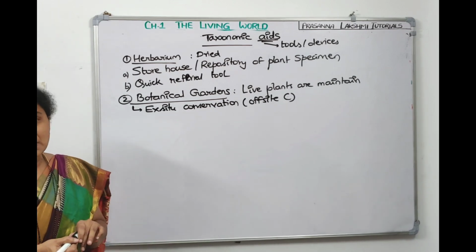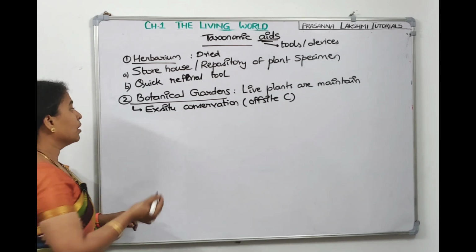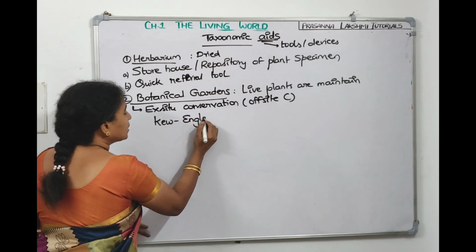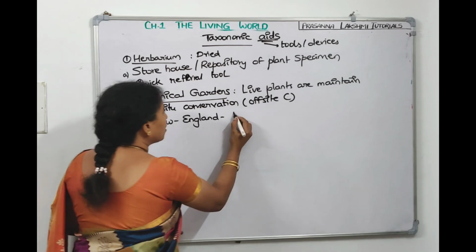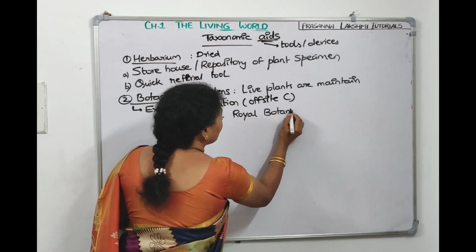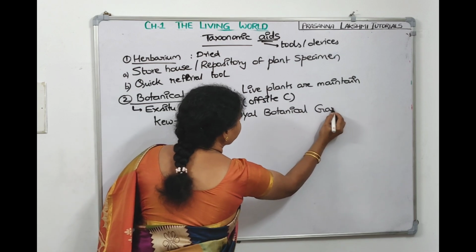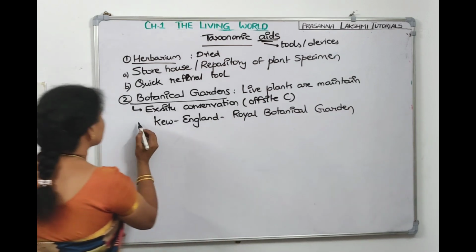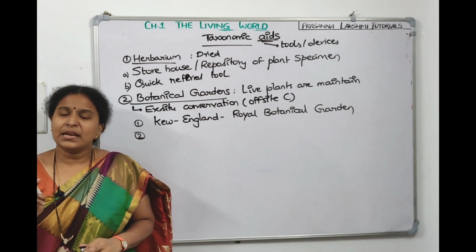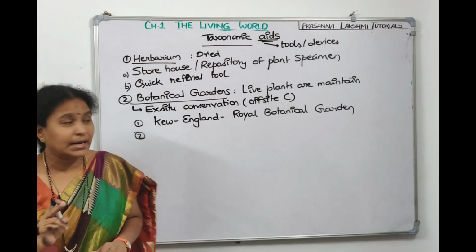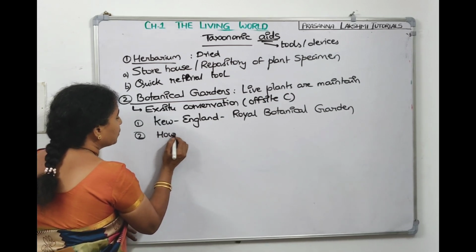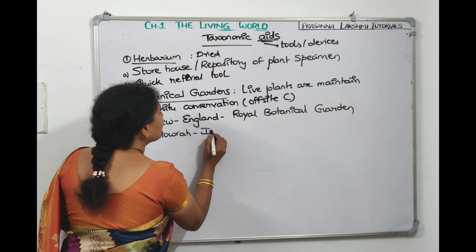Now if you have to list down some botanical gardens in NCERT, they told the famous botanical garden is in Kew, England. It's the largest botanical garden in the world. It's called Royal Botanical Garden. Where is it? Royal Botanical Garden is in Kew, England. In India, we can tell it is Indian Botanical Garden, which is in Howrah, Calcutta. Right? In India, it is in Calcutta, Howrah. What is it called? Indian Botanical Garden.